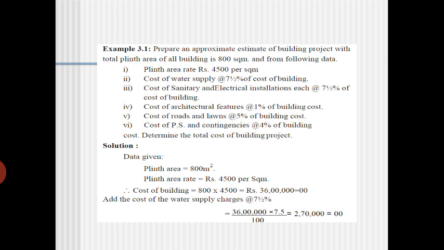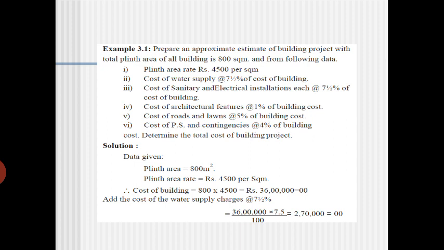Normally, whatever they have given in the problem, roughly it is like that only. Even the cost of water supply in your PWD SR rate is now 5 to 6% of the total cost of the building. So all are similar rates. It is just an example they have given, but if you see the unit rates, it will be almost the same.